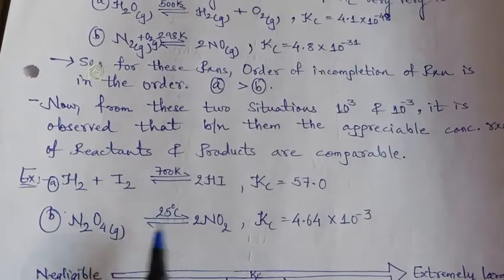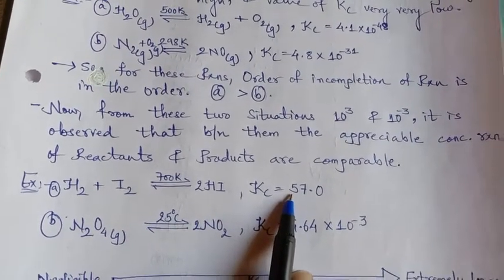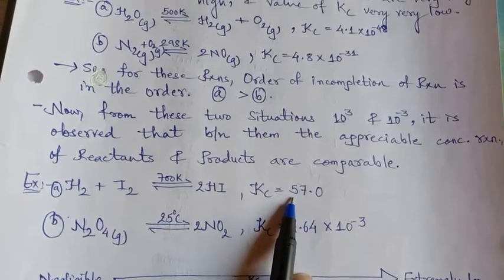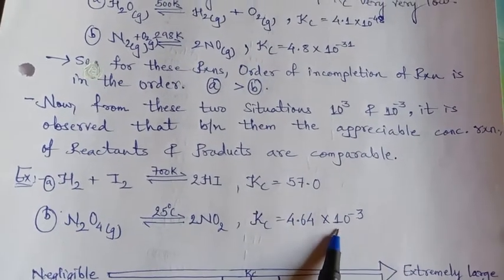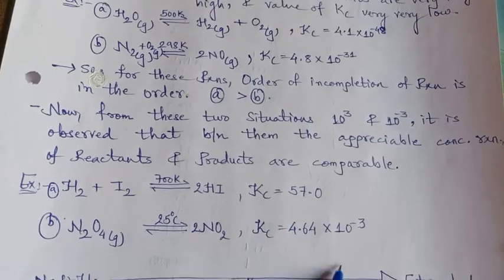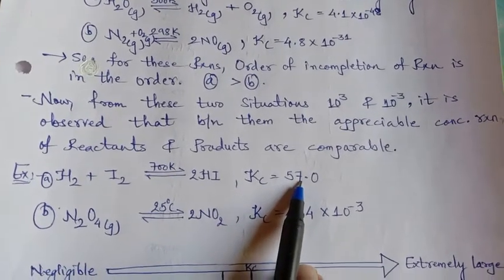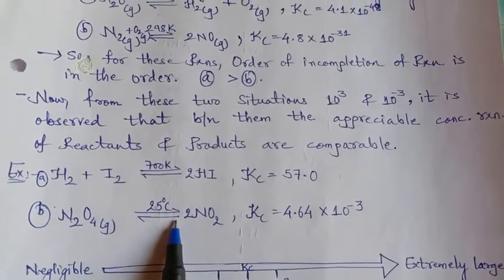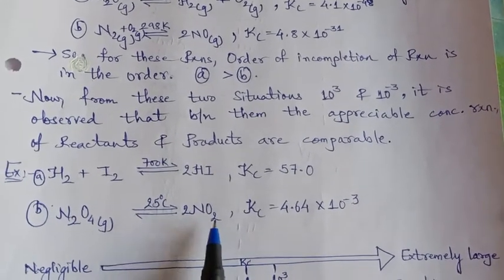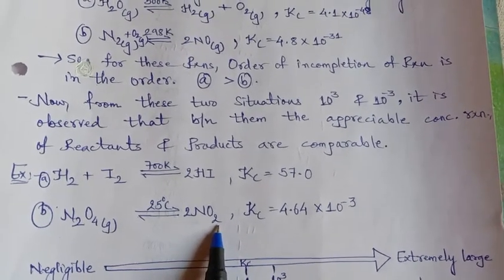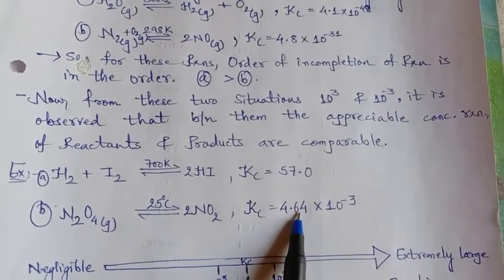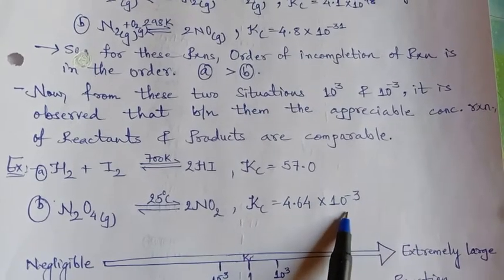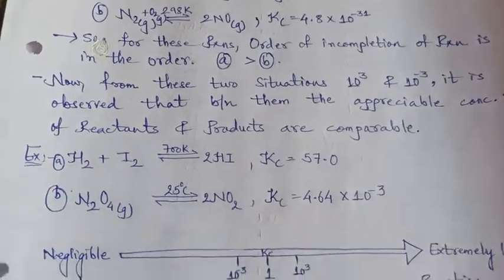It is not greater than 1000, it is only 57. And here 10 raised to minus 3 means 1 upon 1000. So between them, comparable. And when N2O4 gas is heated at 25 degrees Celsius, it gives 2 moles of NO2 gas, where the value is 4.64 into 10 raised to minus 3. So it is also in the range of 10 raised to minus 3, not beyond it.